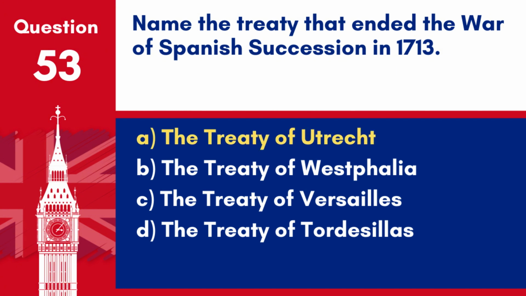Answer A. The Treaty of Utrecht. The Treaty of Utrecht in 1713 ended the War of Spanish Succession, leading to a redistribution of power and territories among European monarchies.